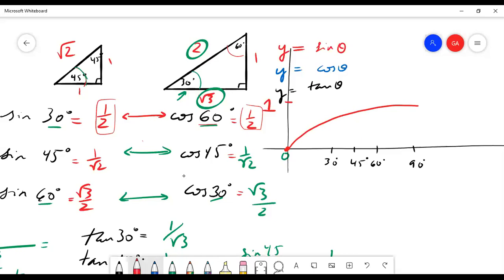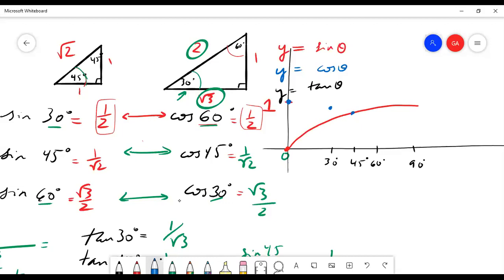So, okay, let's do cosine now. Cosine of 0. Well, you found yesterday on the quiz that cosine of 0 is 1. Again, by stretching one of these triangles and considering an extreme case. Cosine of 30 is root 3 over 2. Well, that's pretty close to 1. Root 3 over 2 is like 0.86 or something like that. So it's somewhere up here. Cosine of 45, well, that's equal to the sine of 45.